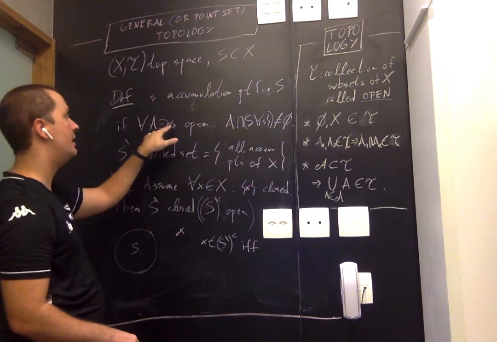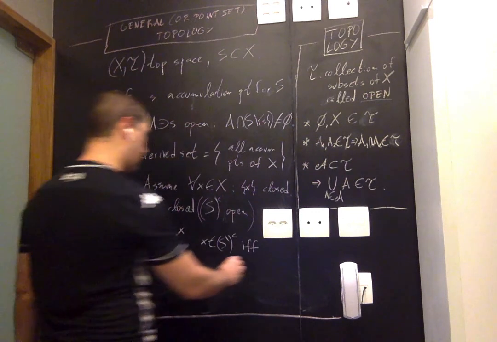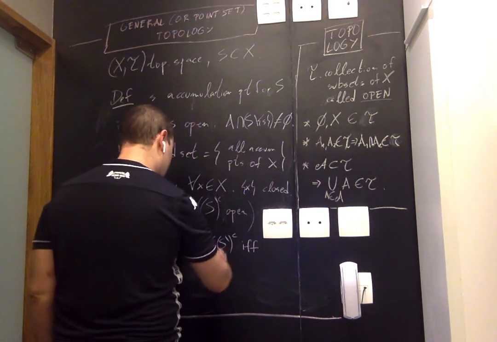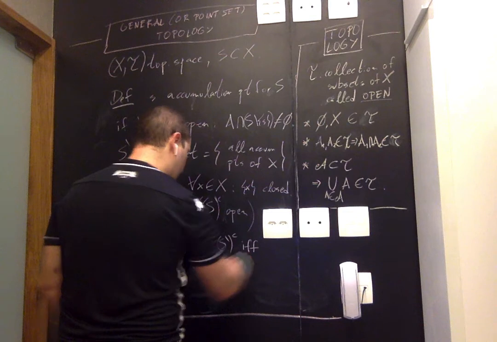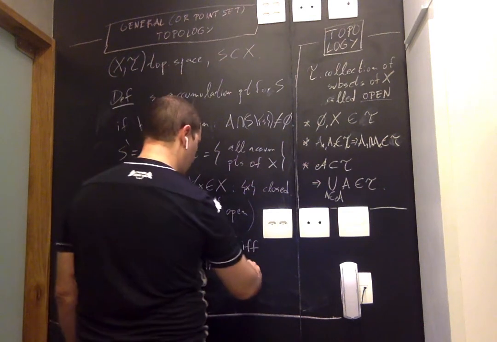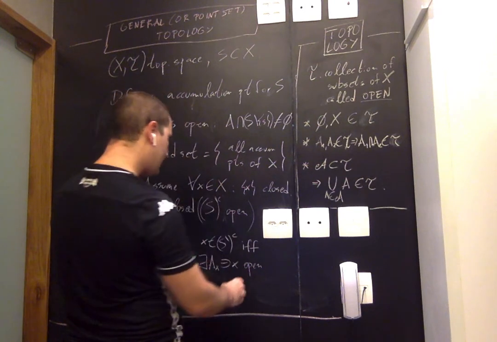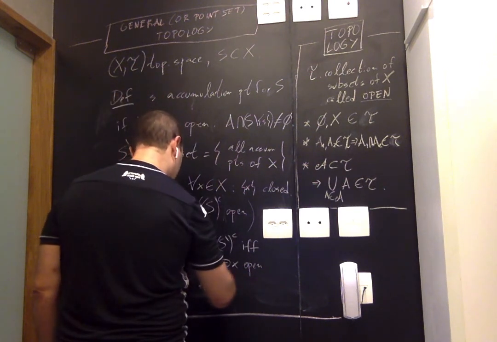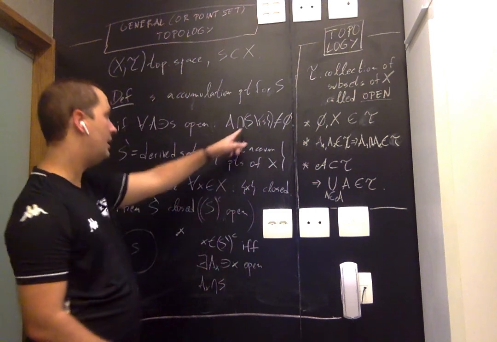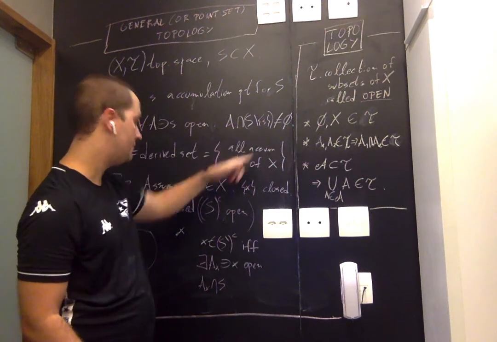If I replace x here, this does not hold, so there must exist an open set depending on x, I'm calling it A sub x just for convenience, open. And now I want to say that A sub x intersection S, well, here I have to remove the point and say the intersection is empty.